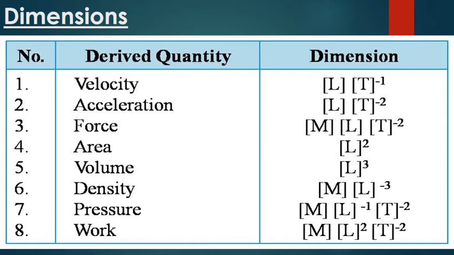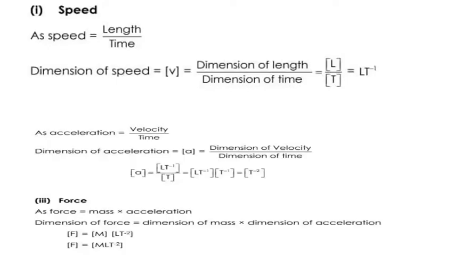So work, as we know, its formula is force into displacement. Force we have already taken out, MLT inverse -2, and one L of displacement is multiplied by the original L, which represents the length in the formula. So it becomes L square. So M L square T inverse -2 is the dimension of work. Okay,